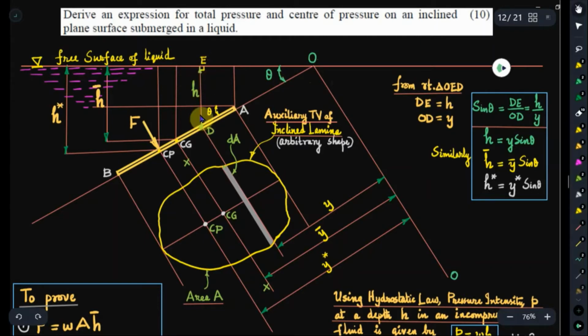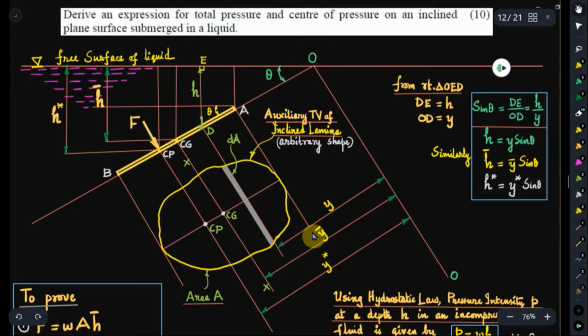This is a right triangle, and sine theta is equal to the opposite side by the hypotenuse, that is DE by OD, which is h divided by y. That is sine theta. Therefore h is equal to y sine theta.